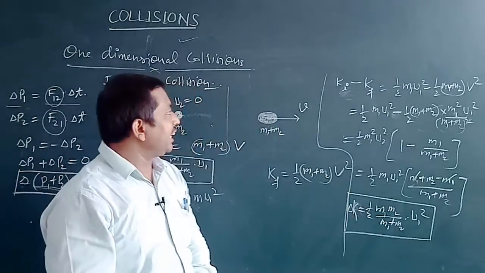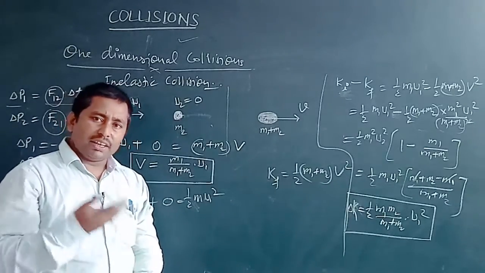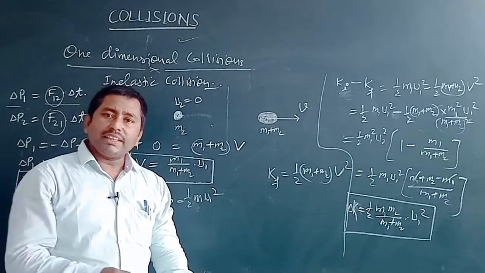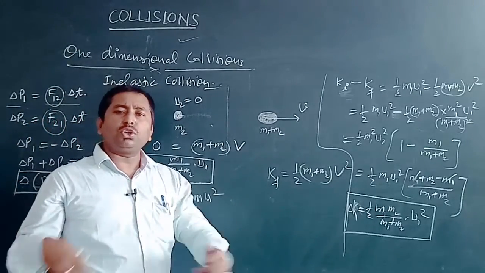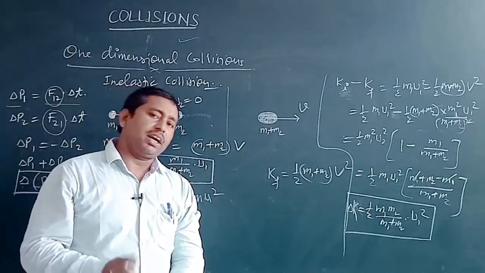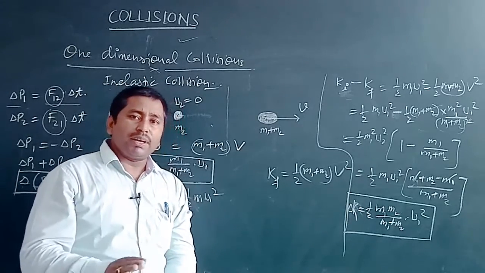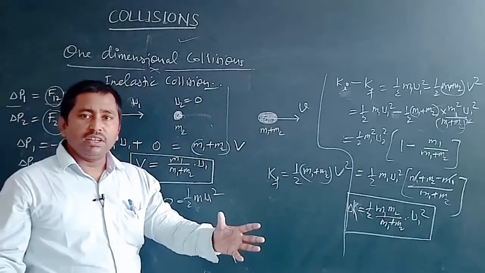So one can say that whether the collision is one dimensional, two dimensional or three dimensional, and whether the collision is inelastic or elastic, in all cases the total momentum of the system is always conserved. But the kinetic energy is conserved only when the collision is elastic.